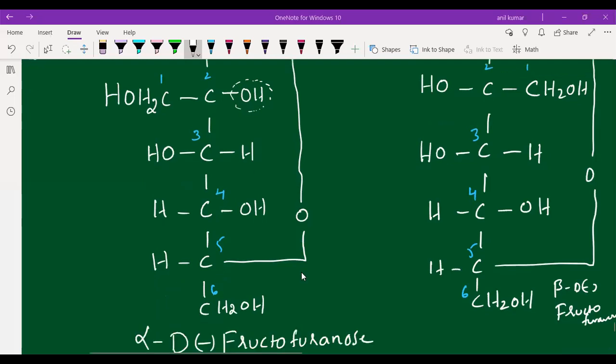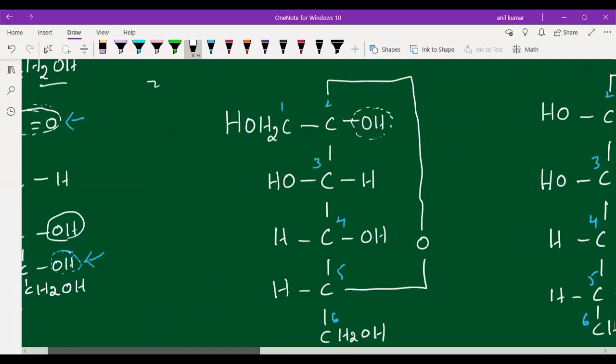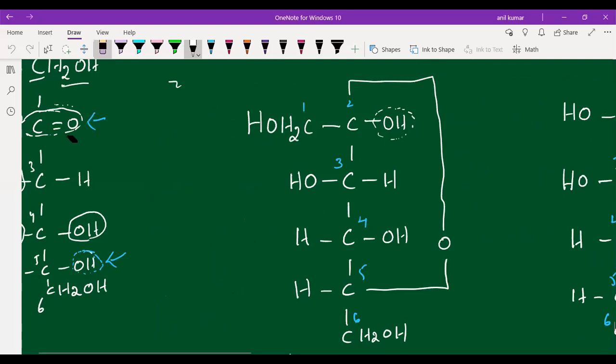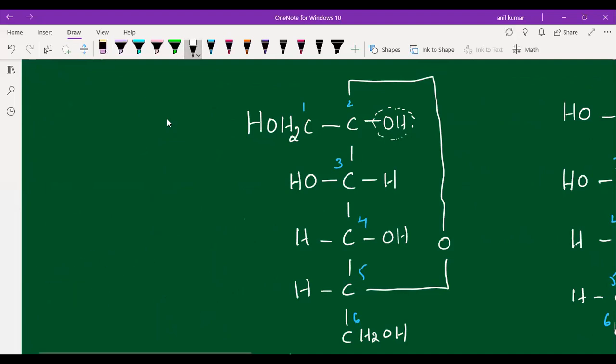Just a minute. By seeing this structure, we can draw this one. I will clear the board. Okay, I will draw the structure.